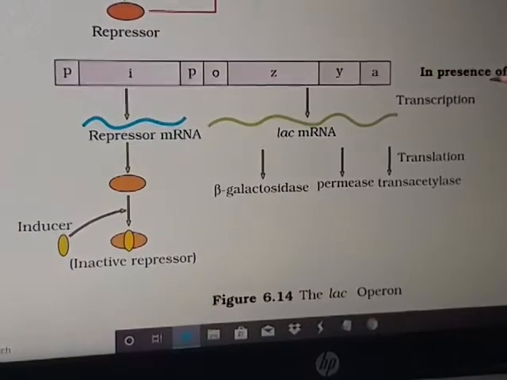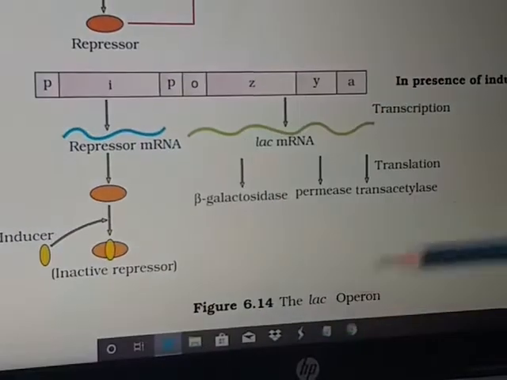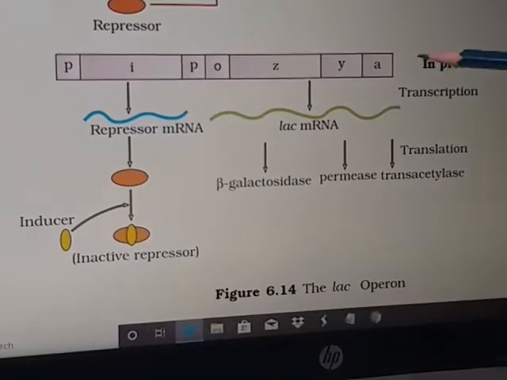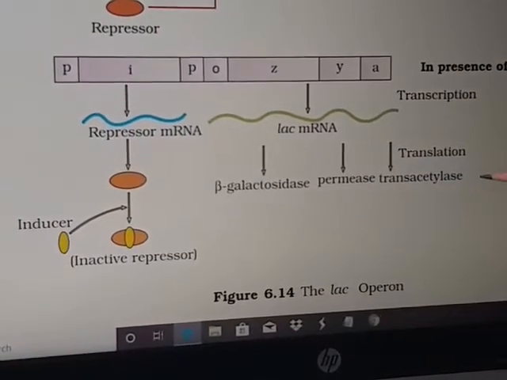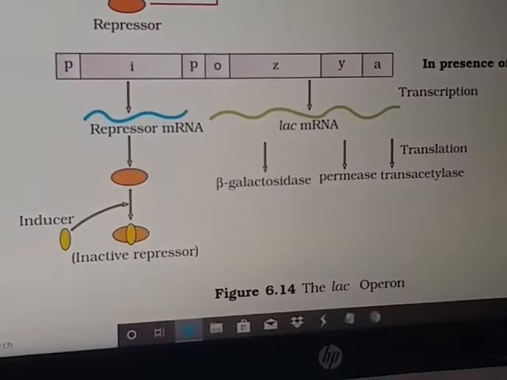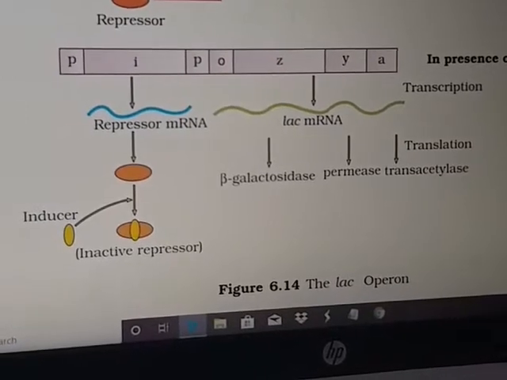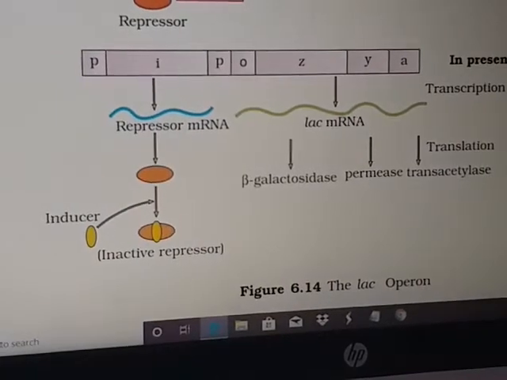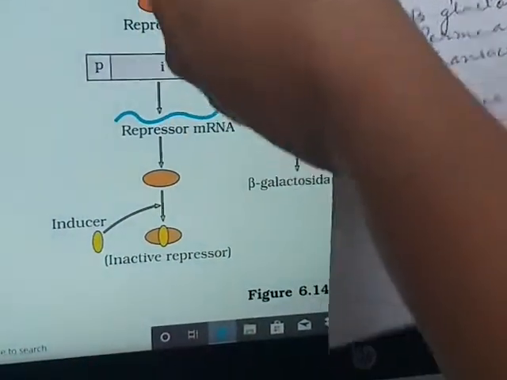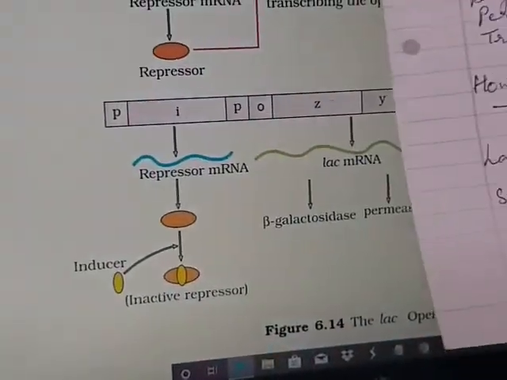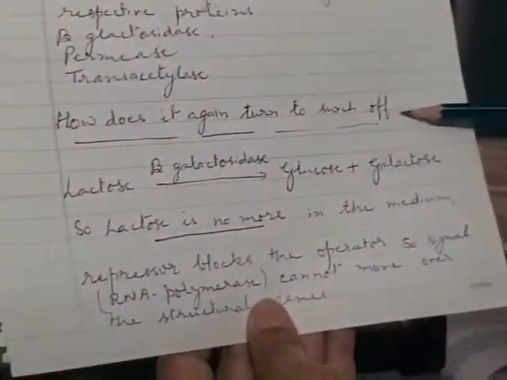So in the presence of inducer, these are in the active mode. They are in the switch on condition and they are synthesizing their proteins. So this is the on condition. How will it come back to the off condition? I will explain with the help of another diagram. How does it again turn to switch off?